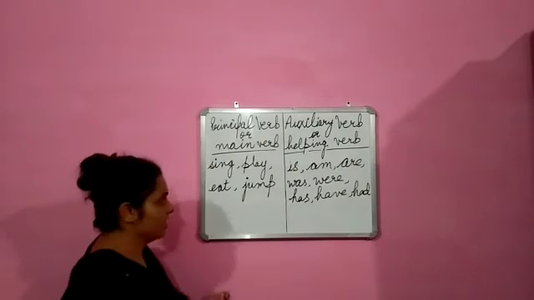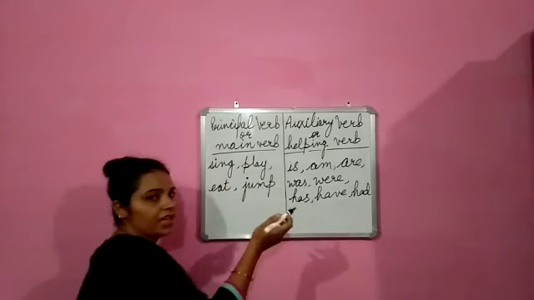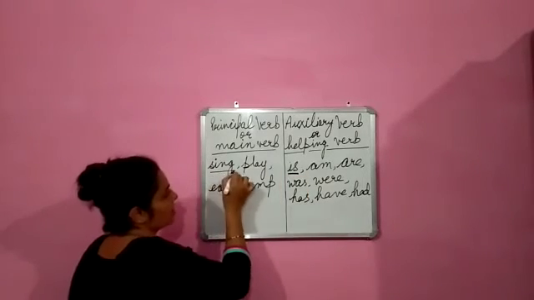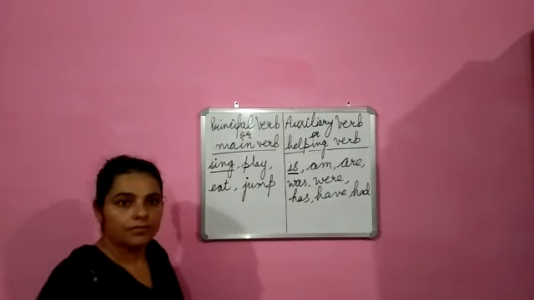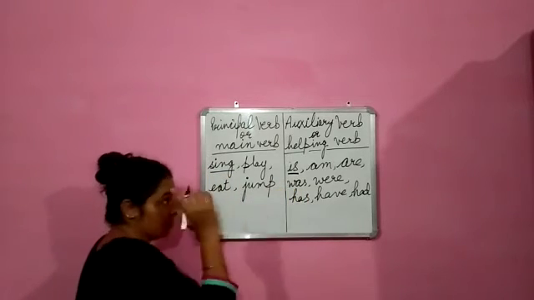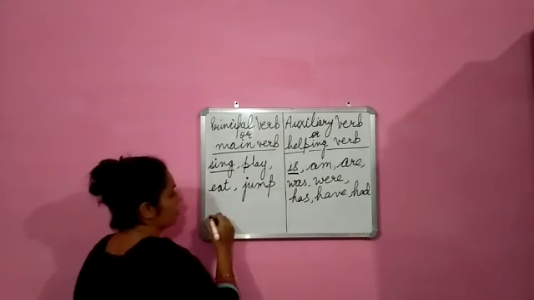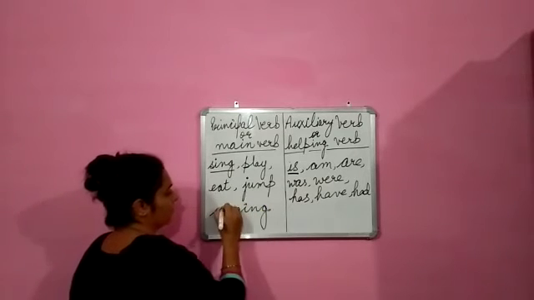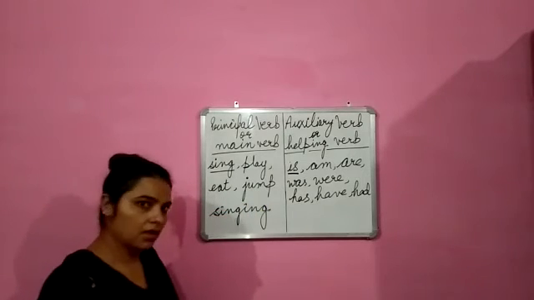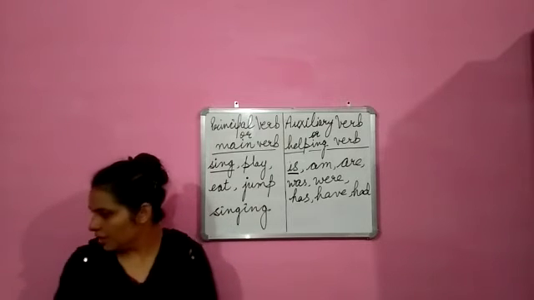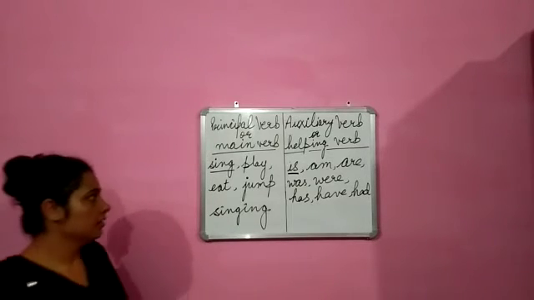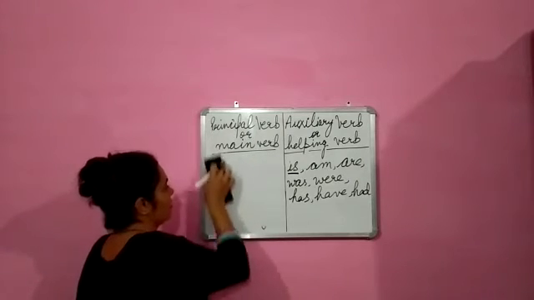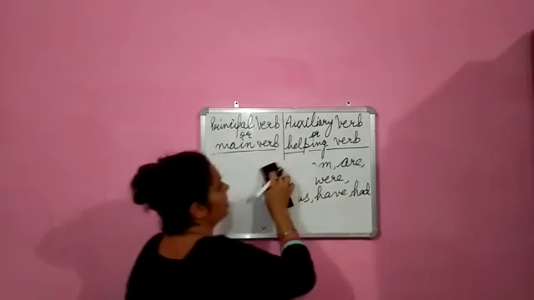Like for example, if we are using is here, and with this it goes in the present continuous tense, we have to use ing, it becomes singing. Okay, so like this the verbs play the role. Now for example, let me give you an example.